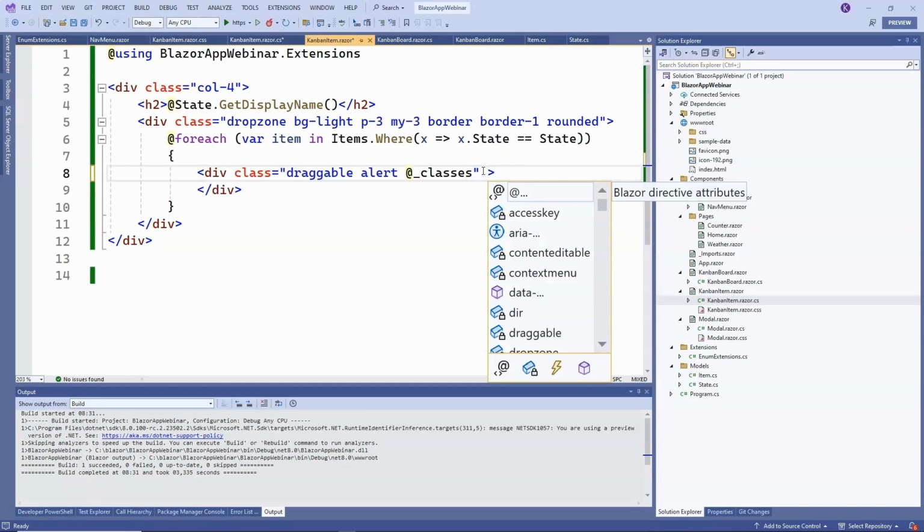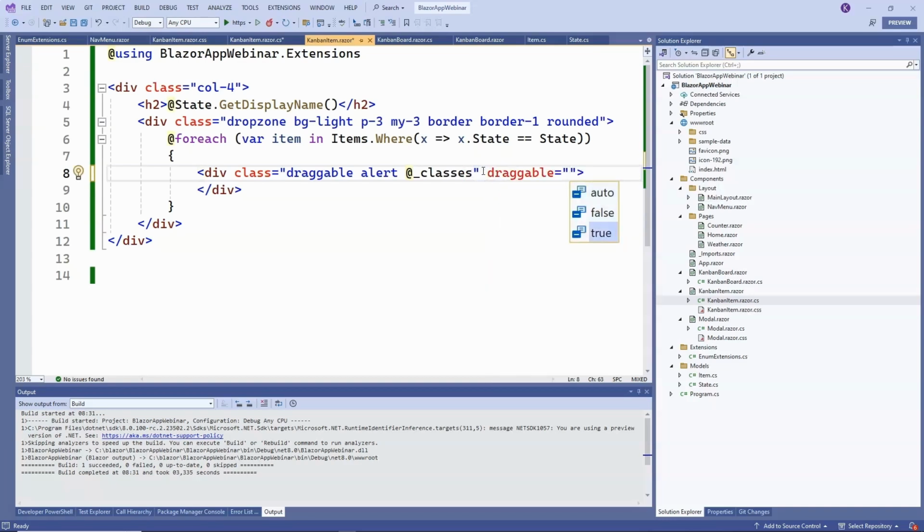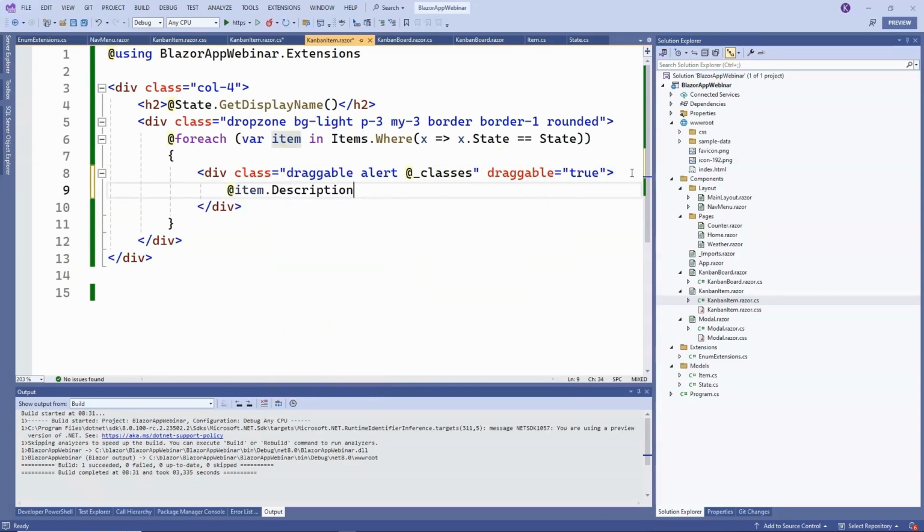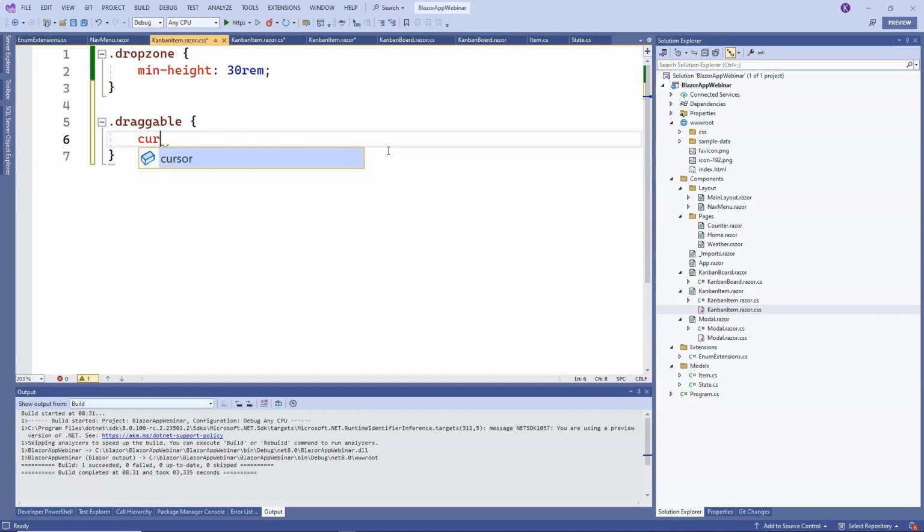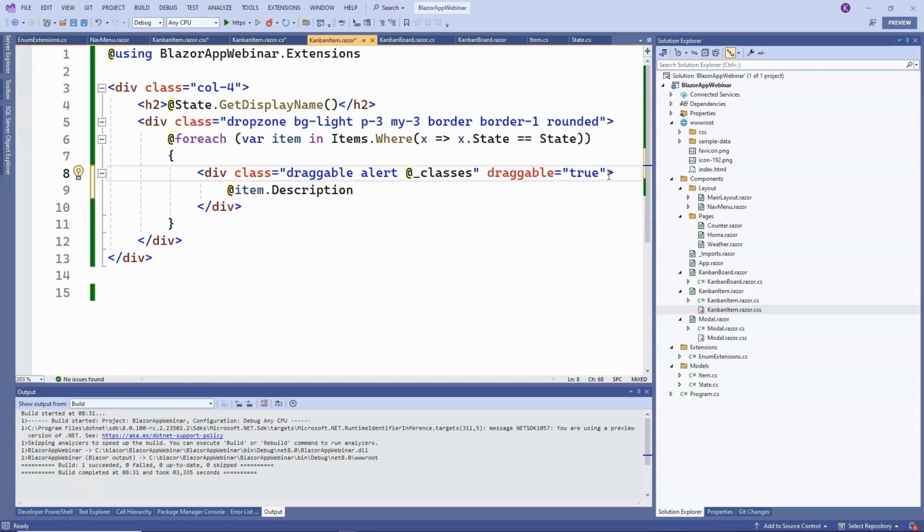Great. Besides that, I also need to set draggable to true here, so that I can grab this task and move it to another column. Great. And in this div, I want to display the description of the given task, and here I also have this draggable class. So I wanted to display the appropriate cursor in CSS so that the user knows they can grab this task and drag it to another column.